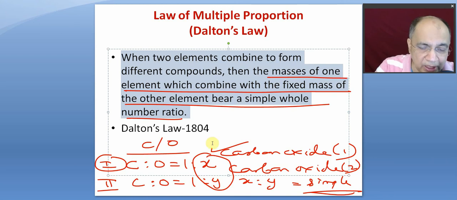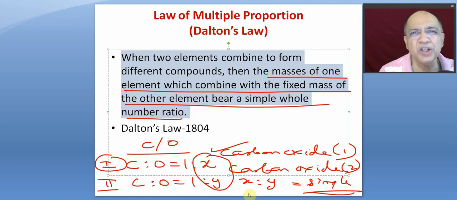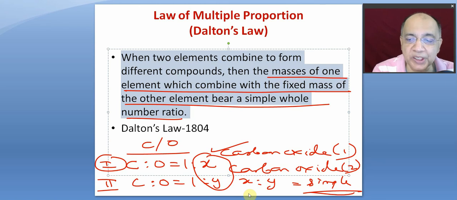So the mass ratio of the other element, the element having varying mass, the ratio x:y, is a simple ratio. So the masses of one element, here oxygen, which combine with the fixed mass of the other, here carbon, bear a simple ratio to each other. So this x:y is simple, meaning 1:2, 2:3, 2:5 and so on. A simple whole number ratio.